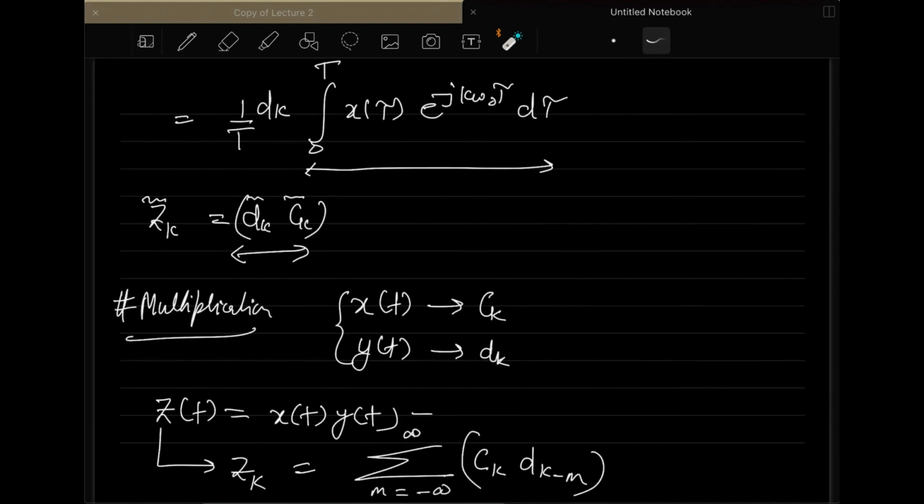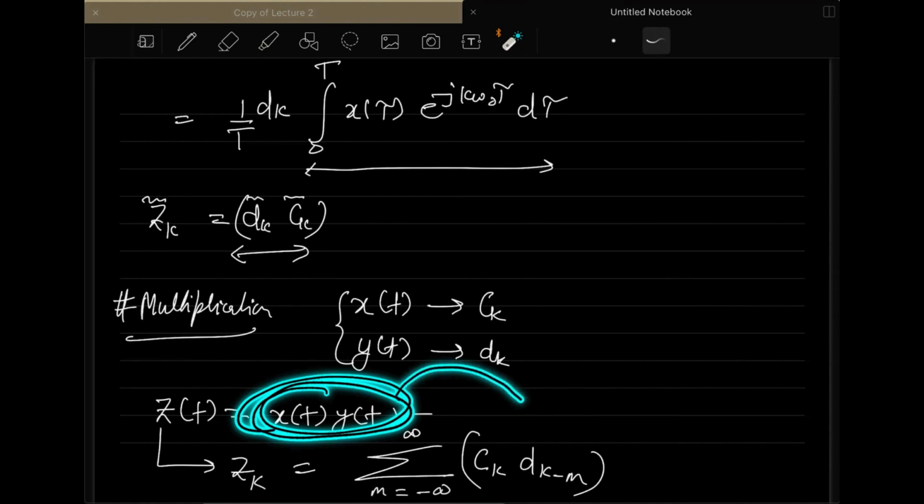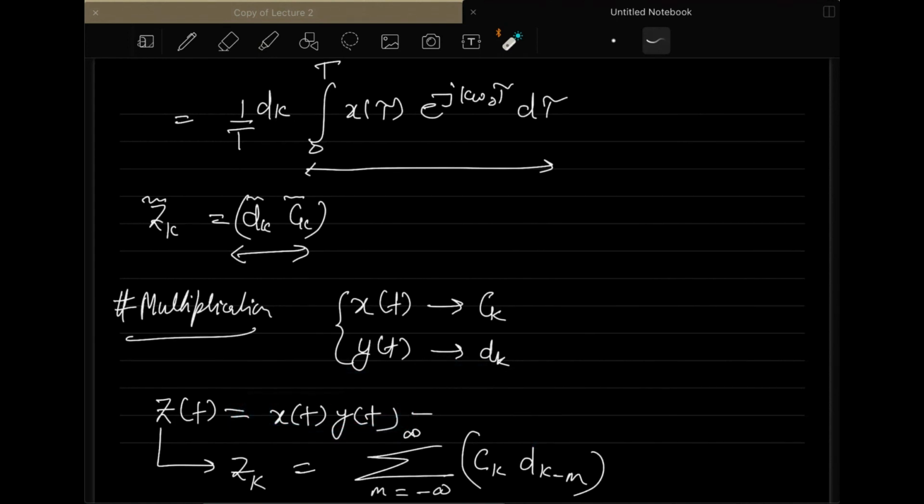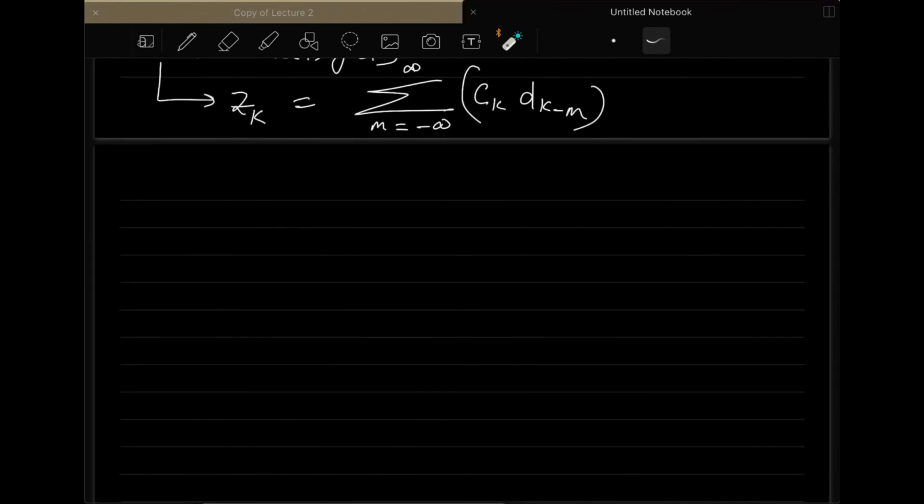In the other thing, in the earlier property, if you convolve in time sequences, then it means you are frequency multiplying these coefficients. So that is the important takeaway from these two properties, which is multiplication as well as the convolution. Another property that you have is the differentiation property.